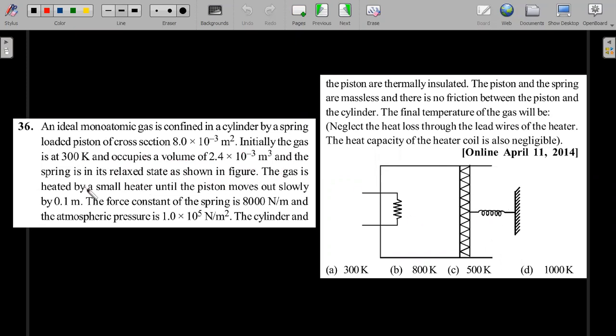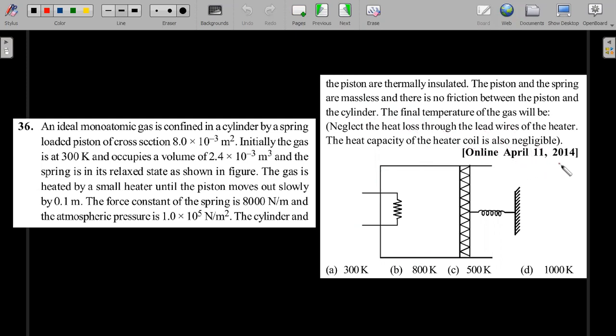The gas is heated by a small heater until the piston slowly moves out by 1.1 meter. The force constant K is given and the atmospheric pressure is mentioned. The cylinder and the piston are thermally insulated. The piston and the spring are massless and there is no friction between the piston and the cylinder. The final temperature of the gas will be, neglect the heat loss through the lead wires of the heater, and the heat capacity of the heater coil is also negligible. So much information.